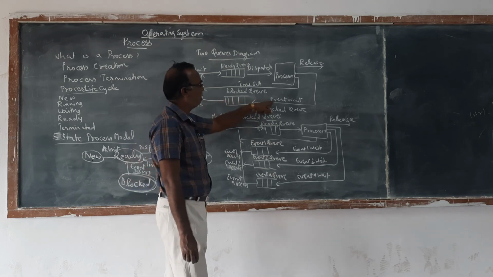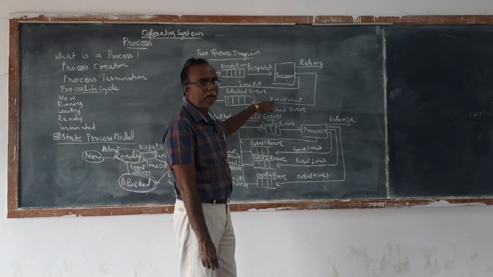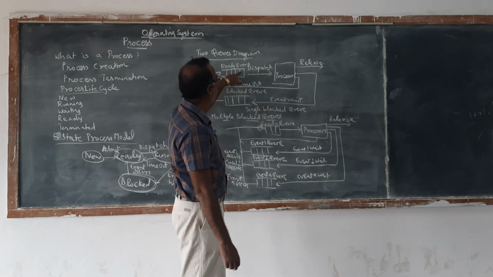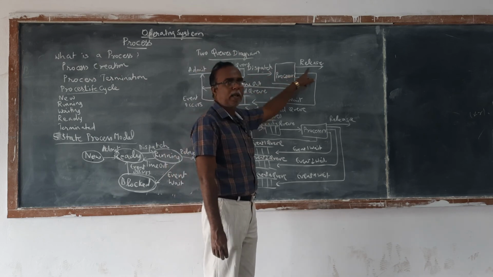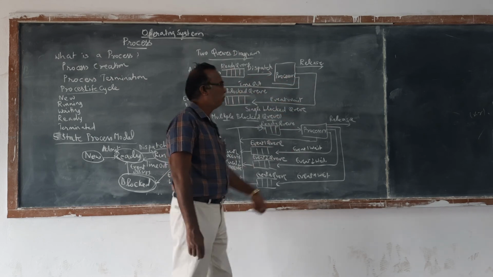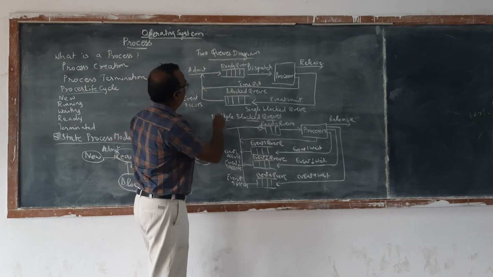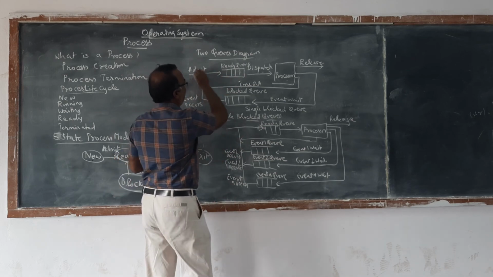After the process is blocked on an event wait, it is made to execute once again from the ready queue, then it is dispatched, executed, and released. So it goes in a cycle in this way.